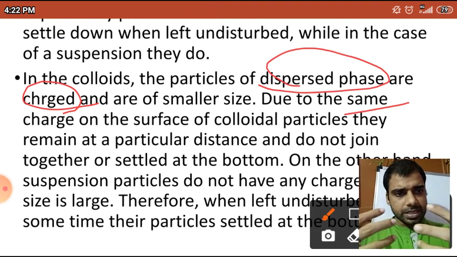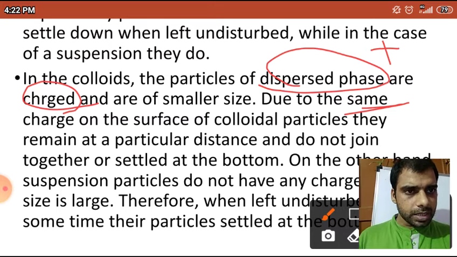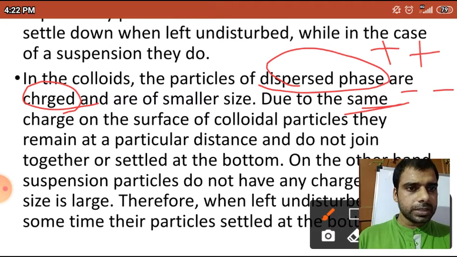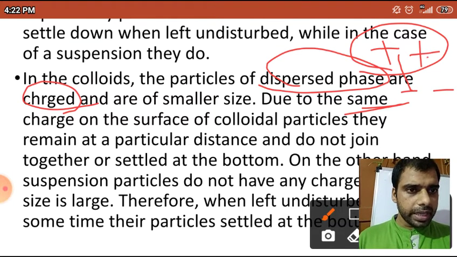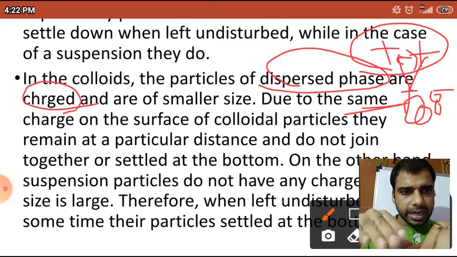Same charges, you have heard, like charges repel each other, unlike charges attract each other. So same charges means plus plus, or if minus is there, minus minus. So there is no attraction, and they will not accumulate together and settle down at the bottom. They will try to keep some distance. If all the particles settled down, that would mean attraction is there, and that's why they are collecting together at the bottom.